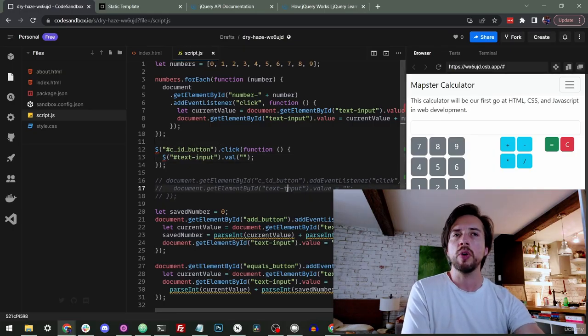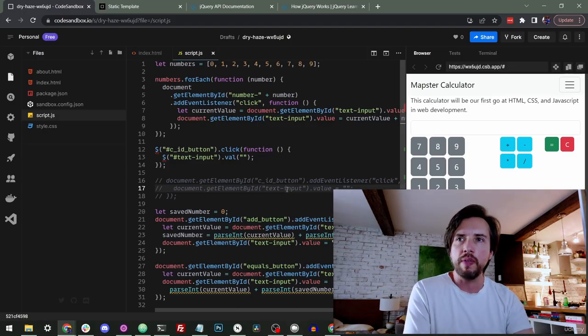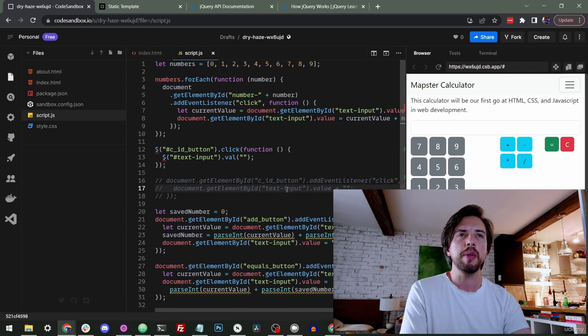So in the next video, we're going to actually replace all of this code with jQuery, and then we're just going to jump around a bit and look at some other cool stuff that exists out there with jQuery. Then we're going to throw some other random libraries into the mix and see how some of the principles of jQuery apply elsewhere. So see you in the next video.